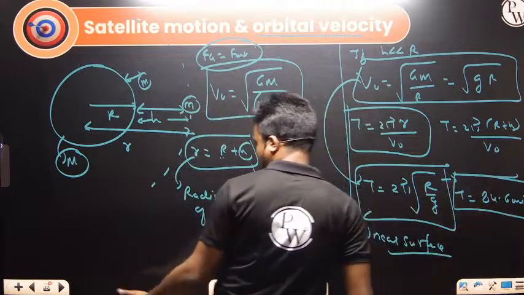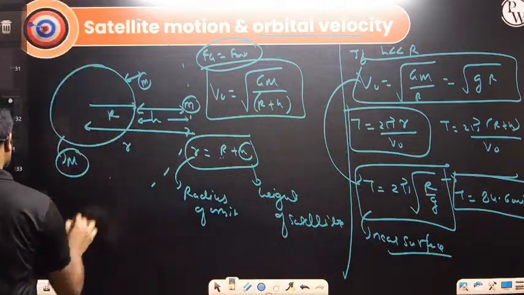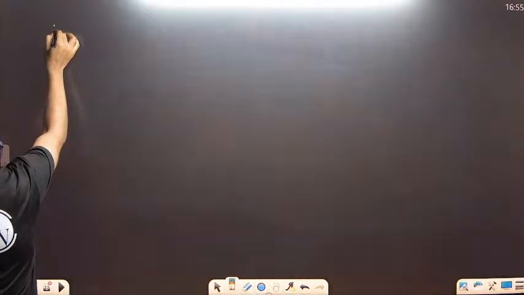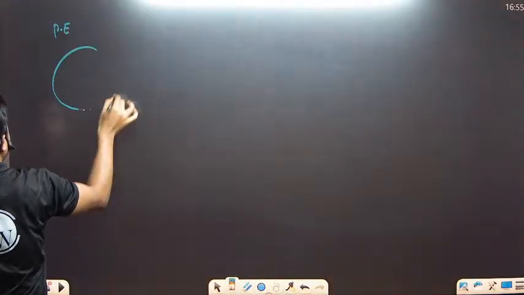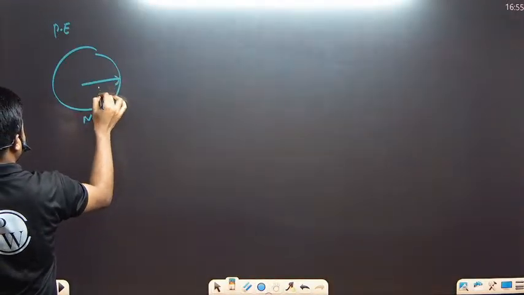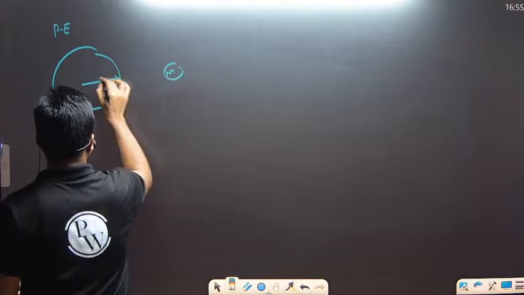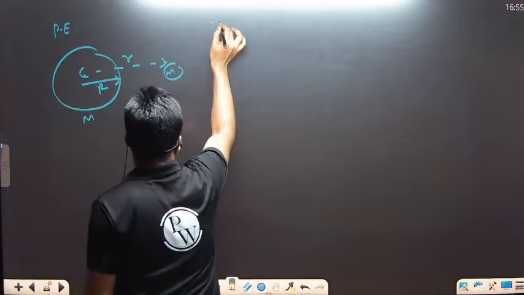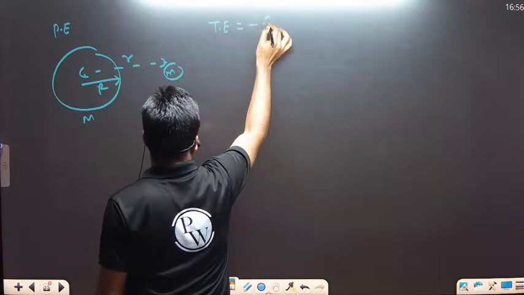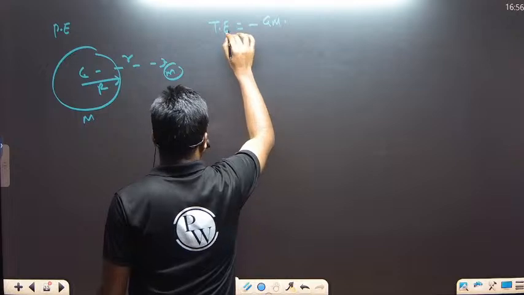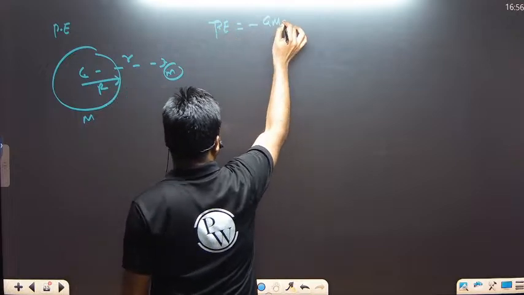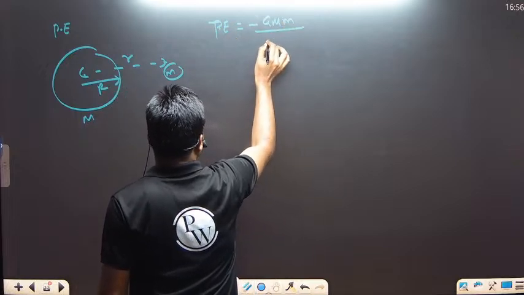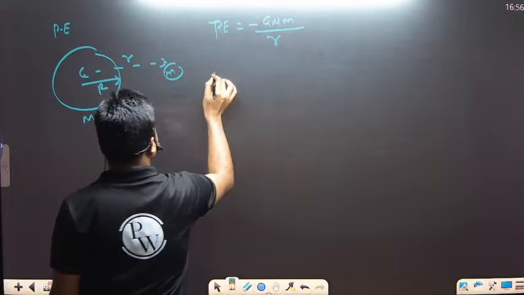This is the time period. Further, I can ask questions from the energy of the satellite. So what is the potential energy? This is the mass of the earth, radius is R, and this particular point has mass m at distance small r. So here we define total energy. What is potential energy? Minus G capital M small m divided by small r.